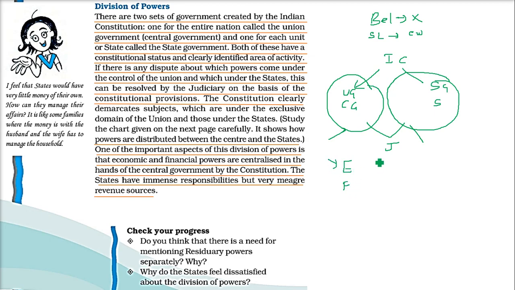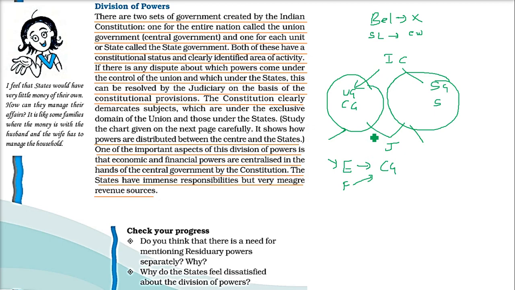Now economy: if you don't have money in your pocket, you cannot do anything. Everyone in this whole world should have something in their pocket so that they can live their life. So economy is so important that this was given to the central government. The financial powers and economic powers were given to the central government.